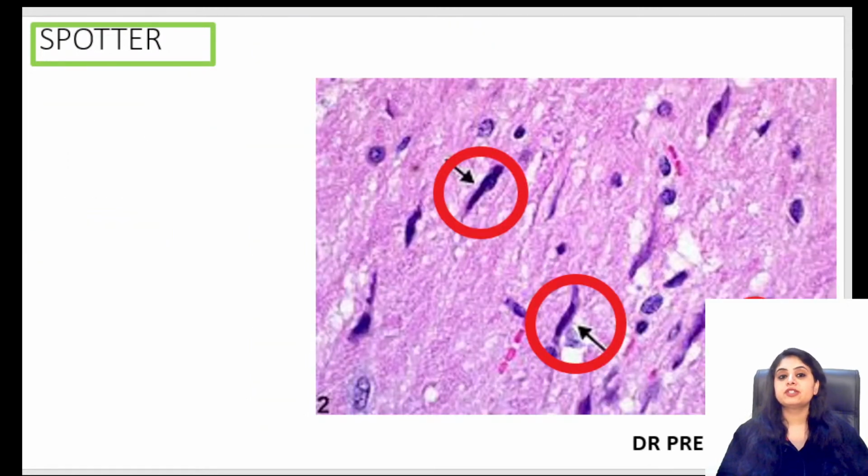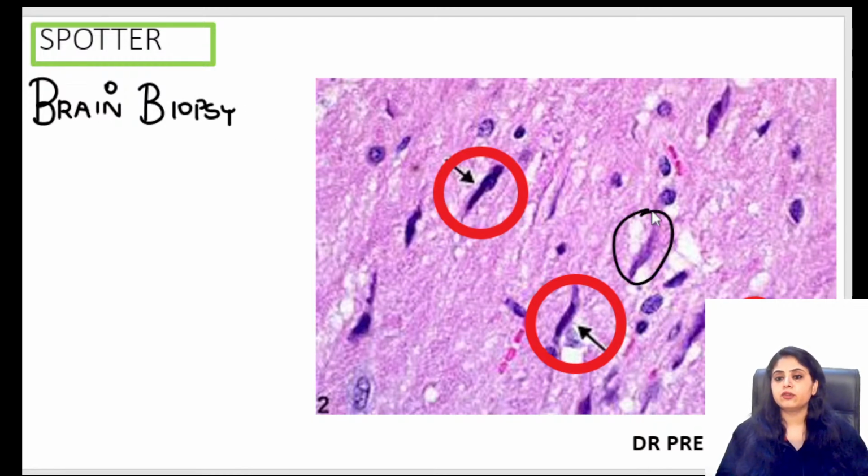The next tough question is this. For this, I will have to give you a history. This is a brain biopsy, and you can see some cells, in fact, all of them you want to encircle. They all look the same. So what exactly do you want to answer these as? Brain biopsy. I'll give you a hint. It's something to do with an infective etiology.